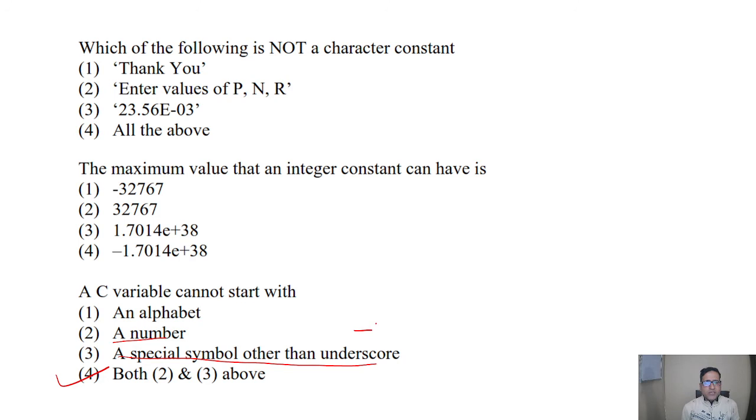We can use underscore to give a variable name, so this is okay, and if we use a hash or any other special symbol, that will be wrong. And a variable can't start with any number. If we say 8, then it will also be wrong. So answer is fourth one.